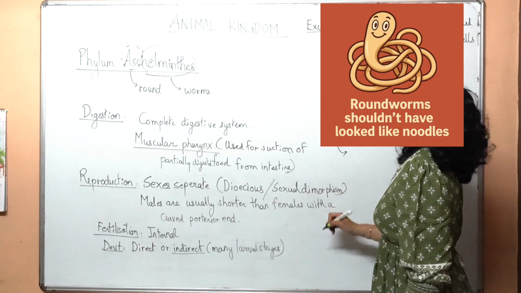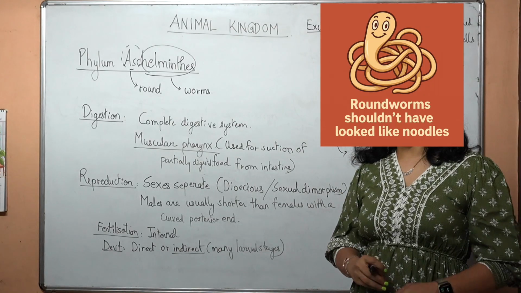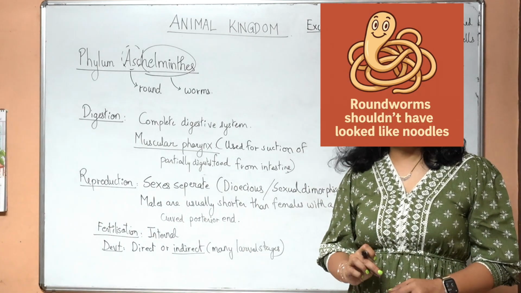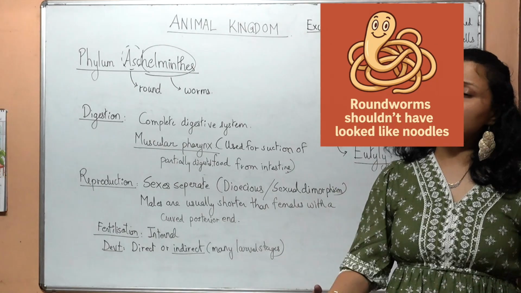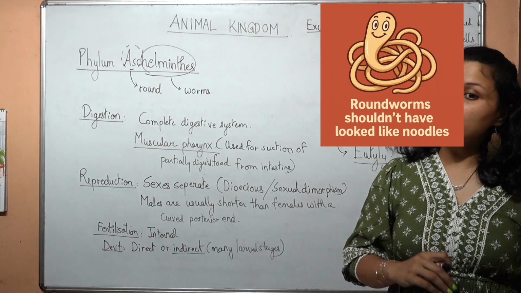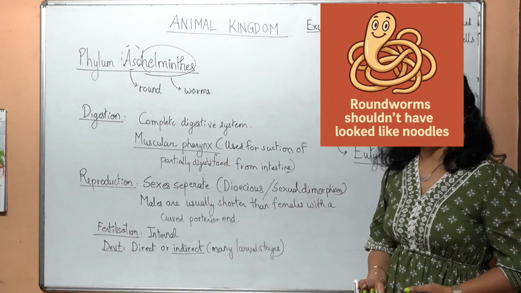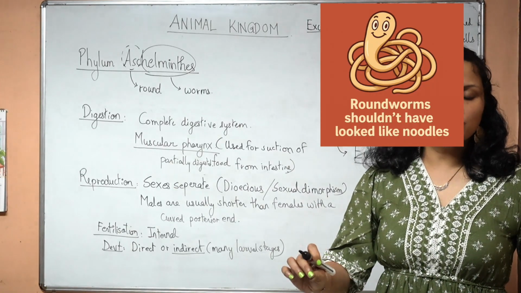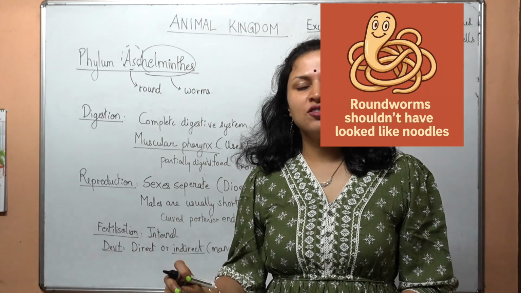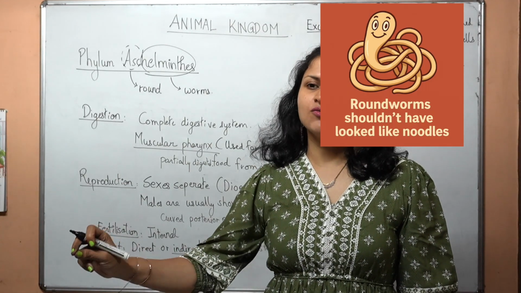There is one more unique feature that Aschelminthes show, and that is called eutely. In eutely, during their embryonic stages, the embryo will dedicate certain cells to certain organ systems. Till the formation of that organ system, the number of cells that were allocated at the time of embryonic stages will remain constant. For example, let's say 1000 cells are dedicated for the development of the complete digestive tube from mouth to anus in the embryonic stage. Then in an adult roundworm also, if you measure the number of cells, the number of cells will have remained constant, that is 1000 cells only.